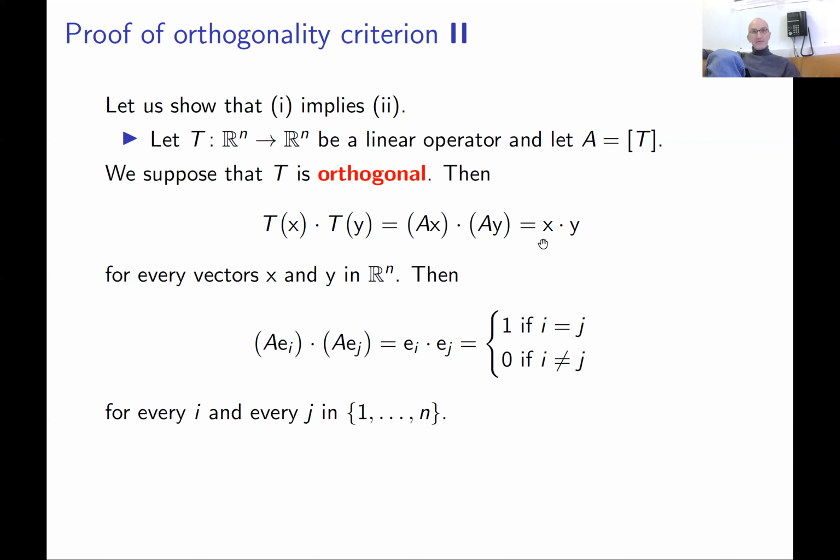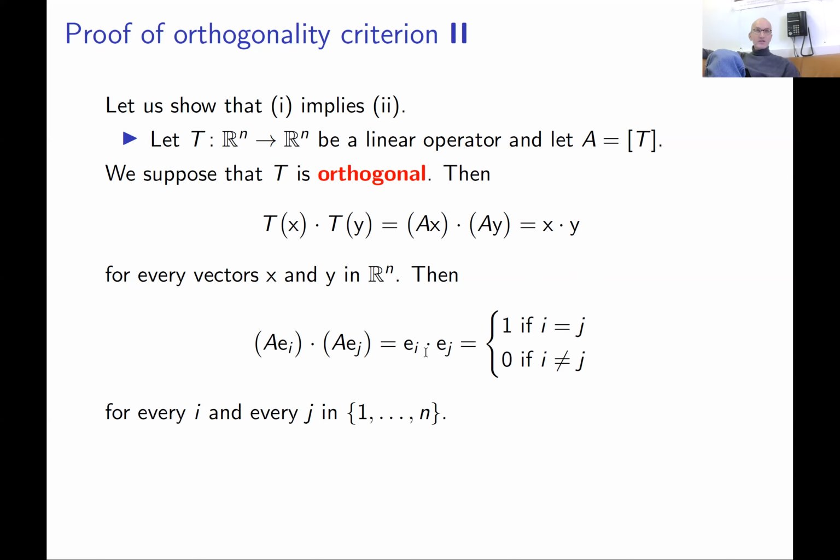If it's true for any vectors x and y in Rn, we can substitute any vectors we like. So we substitute e_i instead of x and e_j instead of y. Then A e_i dot A e_j must equal e_i dot e_j.